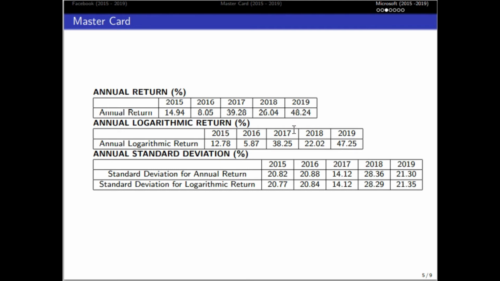the annual return before. Alright, for annual standard deviation, 2018 has the highest standard deviation, which indicates these stocks are the riskiest among other years, and 2017 shows the lowest value of standard deviation. For 2015, 2016, and 2019, the results of annual standard deviation are quite similar, which are 20.82%, 20.88%, and 21.30% respectively for standard deviation for annual return.